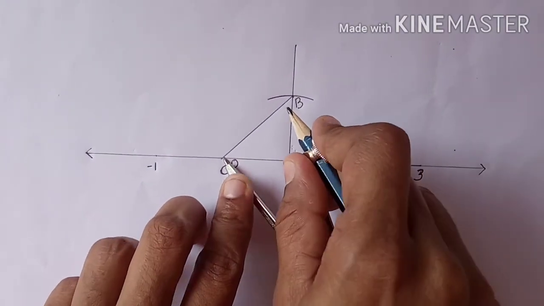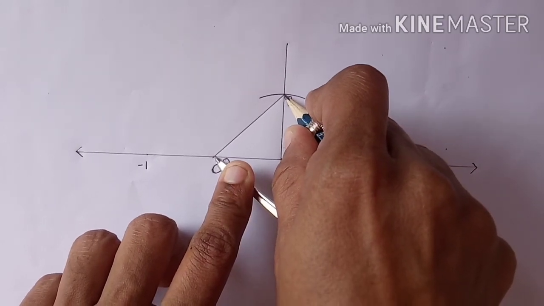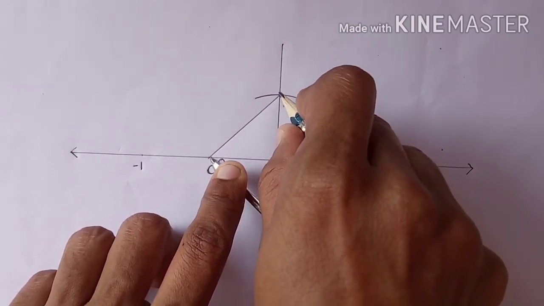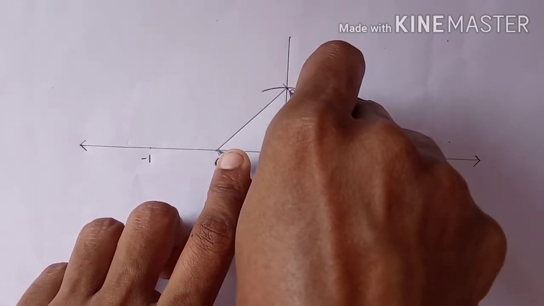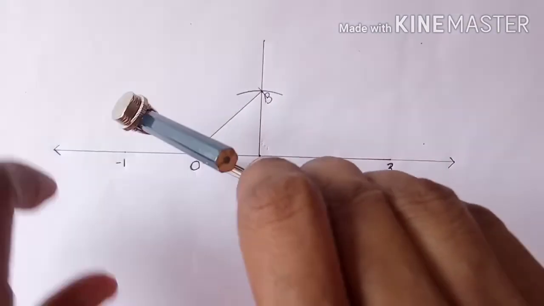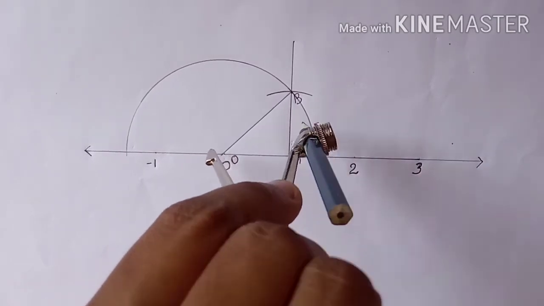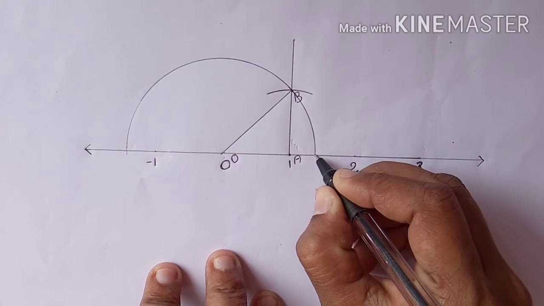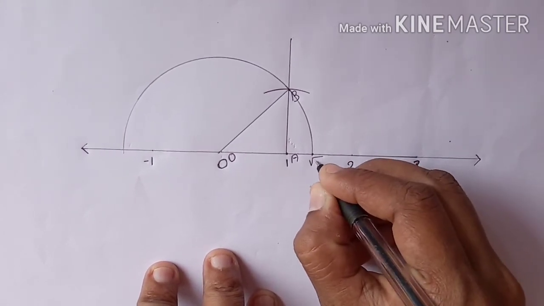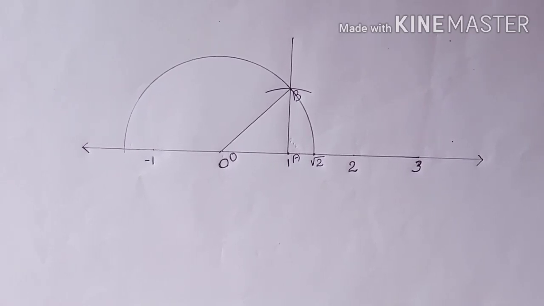Use your compass and measure the length of OB. Using that as a radius and O as center, draw an arc which meets the negative and positive parts of the number line, and locate the point of intersection of the arc and the number line just in front of the zero and label it as root 2.